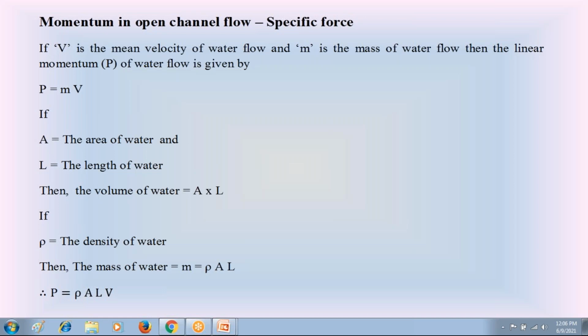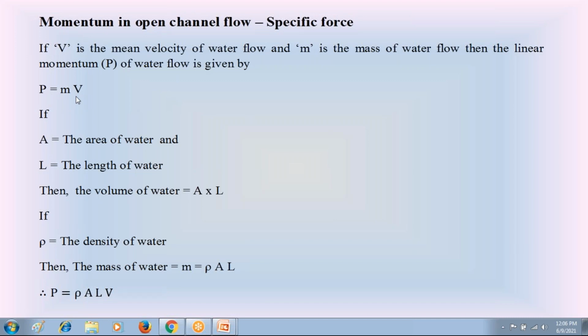Linear momentum is the property of a moving body. If m is the mass and v is the velocity of that moving body, then the linear momentum is indicated as p. P is the symbol for linear momentum. The linear momentum of a moving body is equal to the mass of the body times the velocity of the body. This is the equation for linear momentum of a moving body.